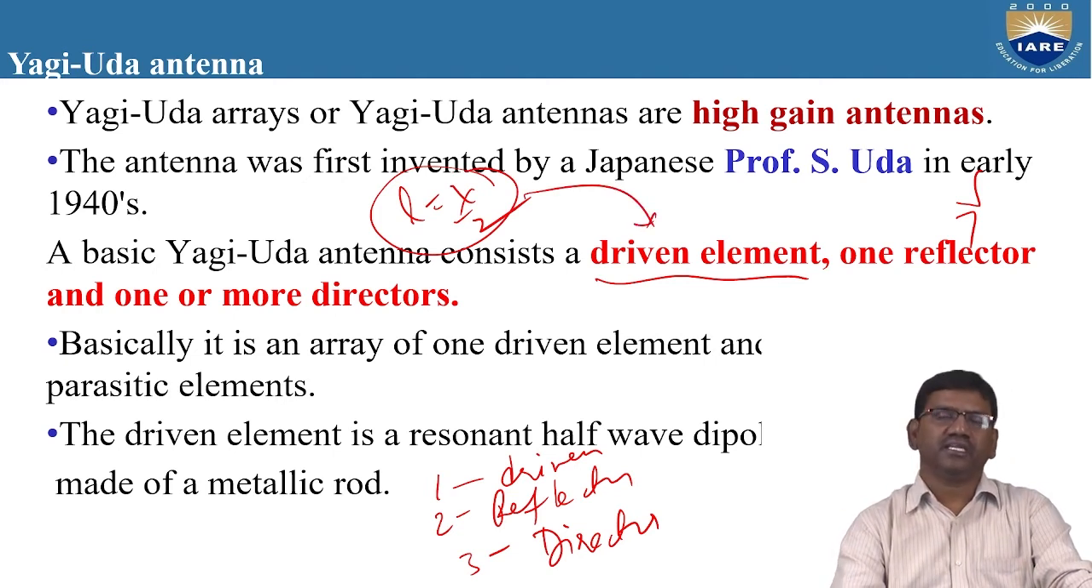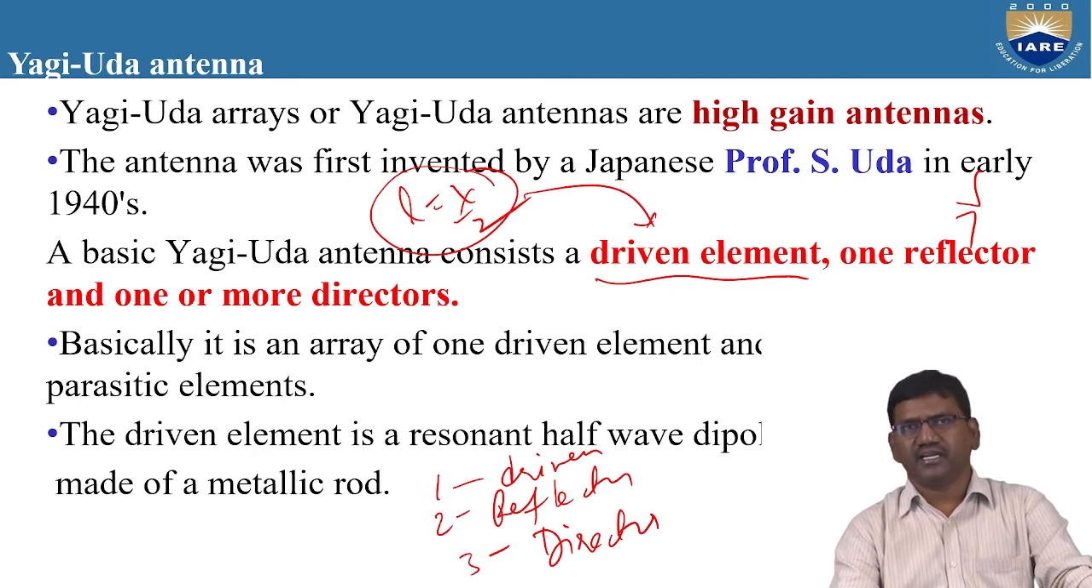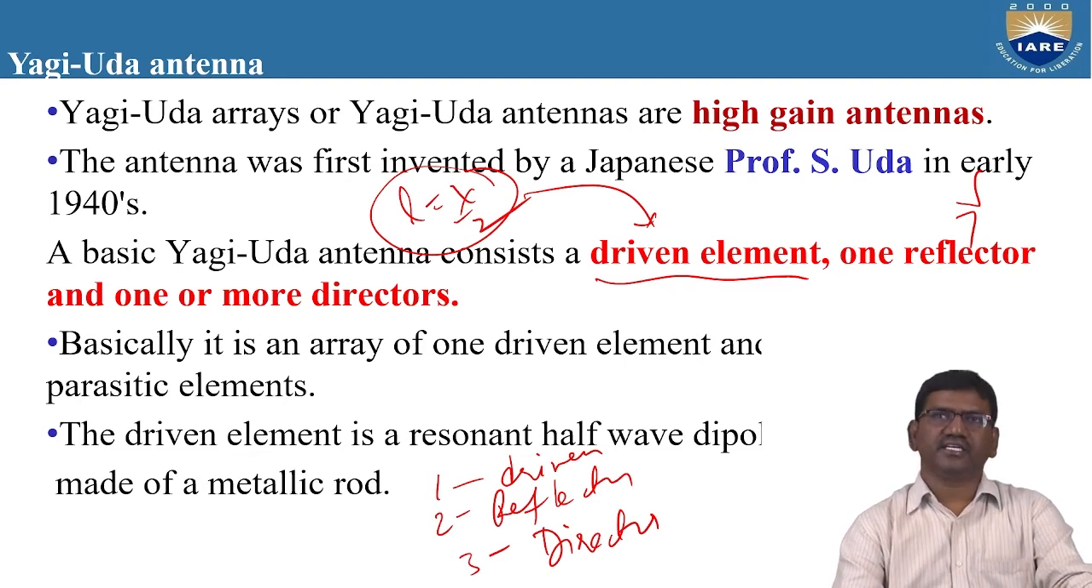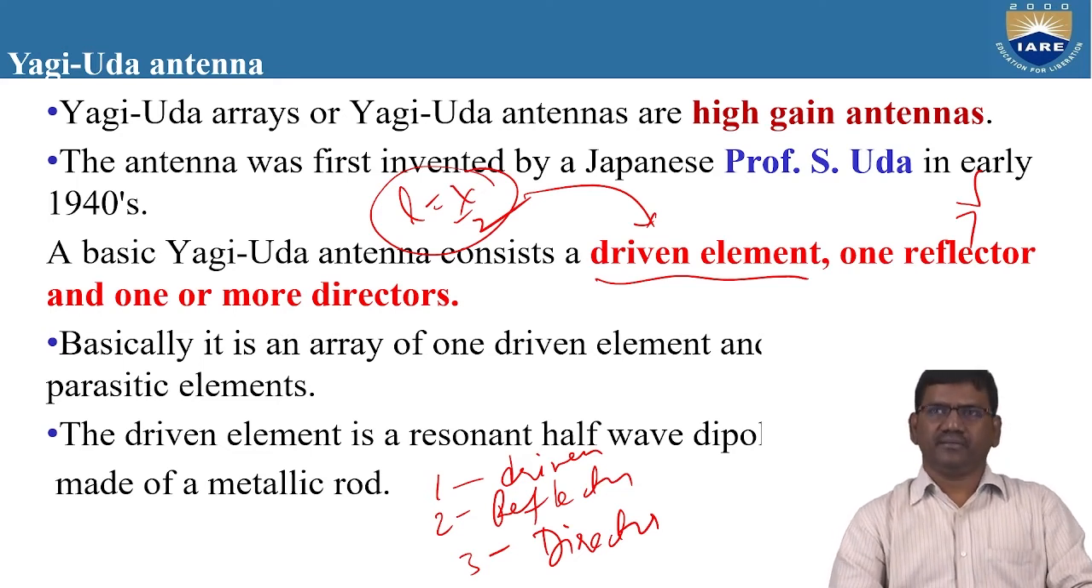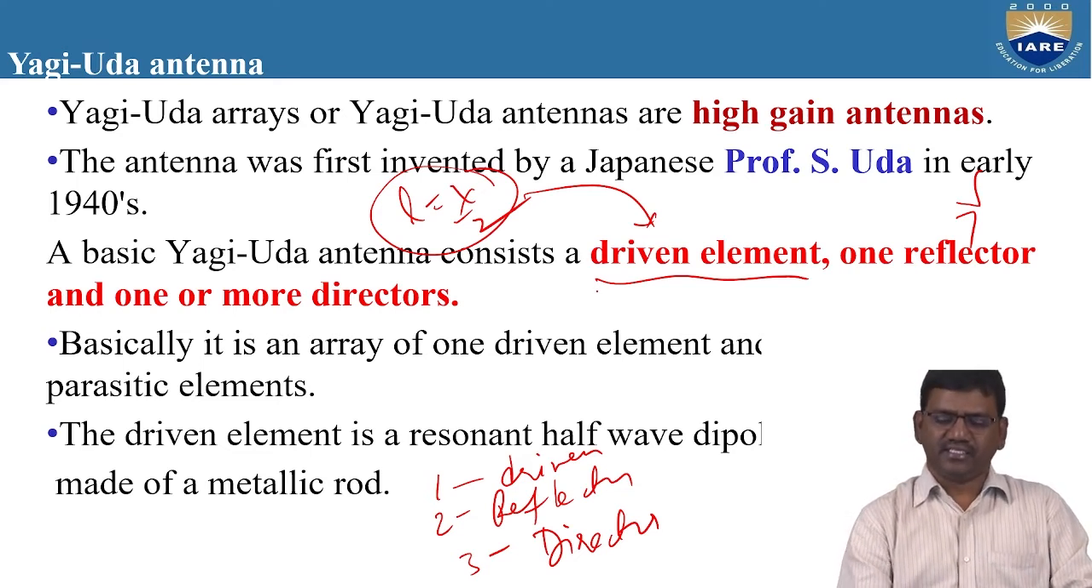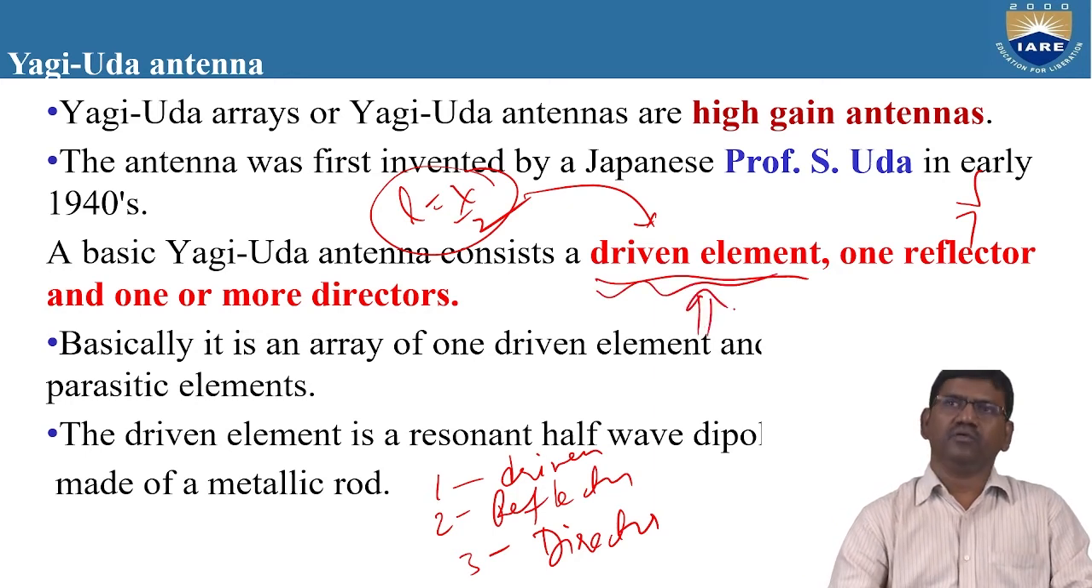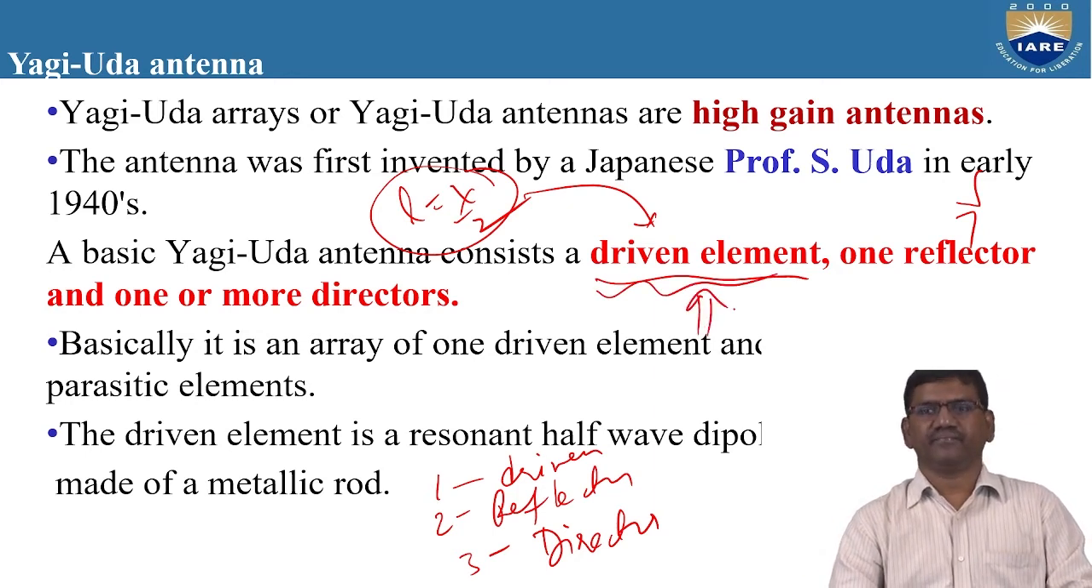When Yagi and Uda started their research and invented this Yagi antenna, they took a half-wave dipole antenna for their experimental research, with length L equal to lambda by 2. They considered this as the driven element, where the input signal is given only to the driven element.